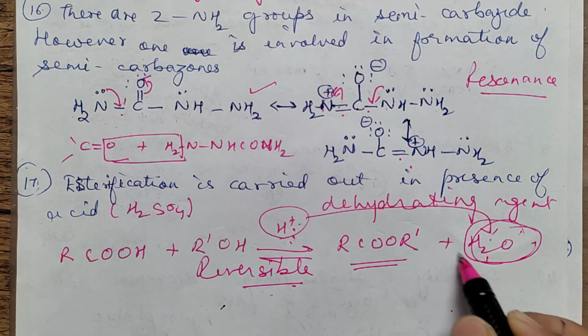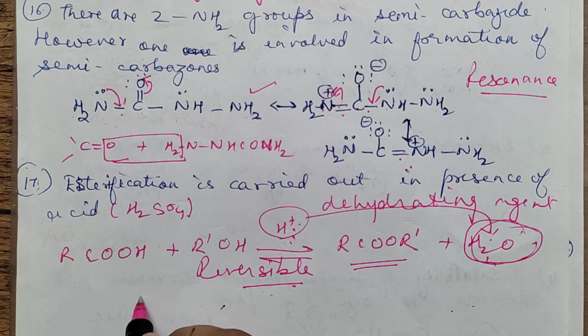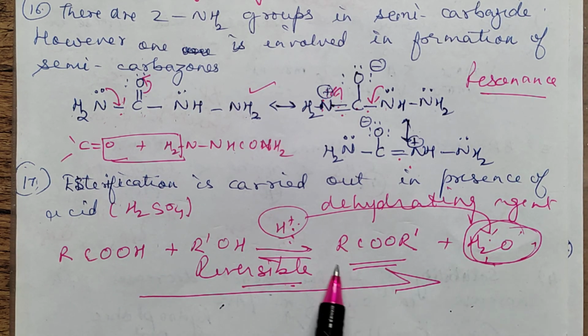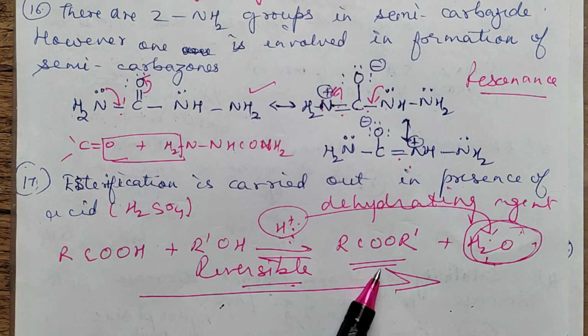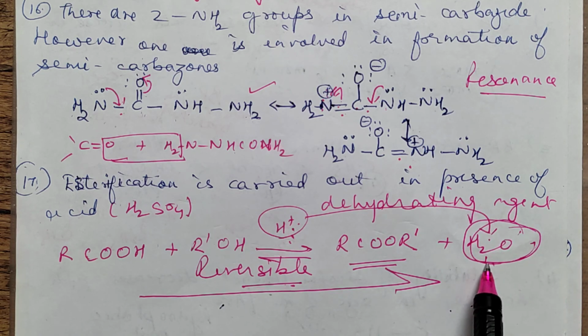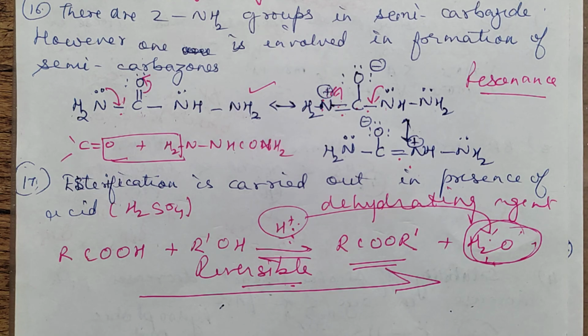When one of the products is removed, equilibrium will shift in the forward direction. You will get more quantity of ester. Got it? I'll repeat once again. The reaction is reversible. You'll write down this equation also. You'll write, as esterification is a reversible reaction, you'll not get good amount of this product ester. So if you use sulfuric acid, which is a good dehydrating agent, it will remove product, that is water, and the equilibrium will shift in the forward direction and you'll get good amount of ester.